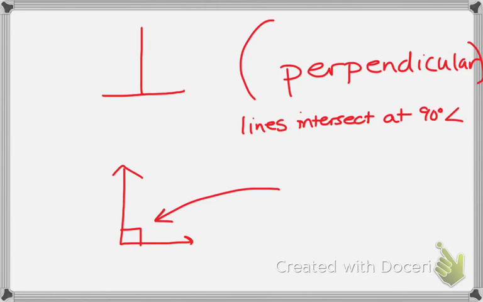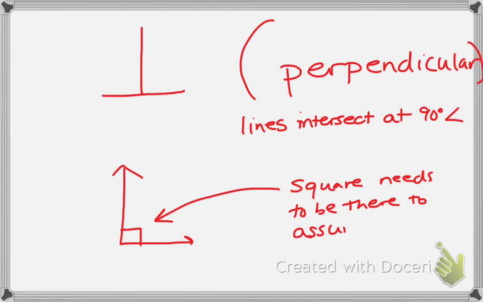That square needs to be there to assume a right angle. If it's not there, then we cannot assume that I have a 90-degree angle. If it's not there, then I can't assume that I have perpendicular lines either.